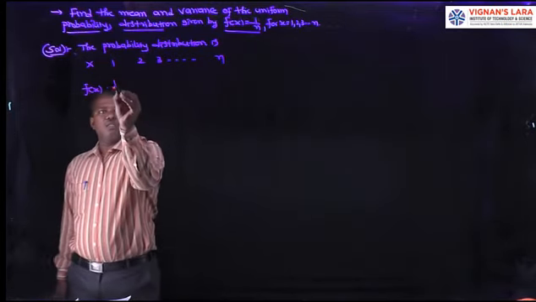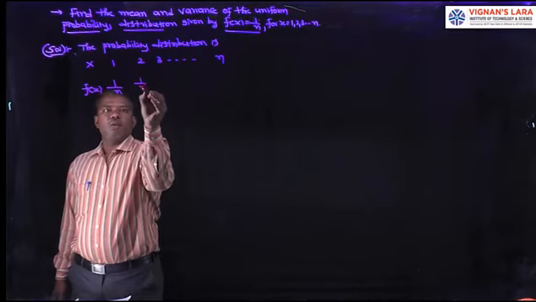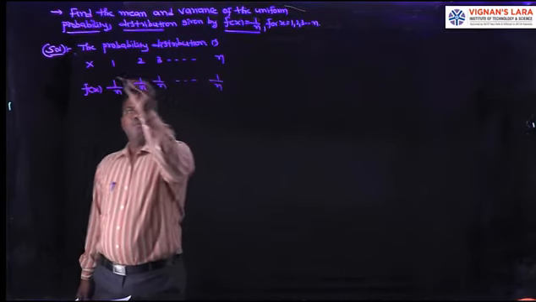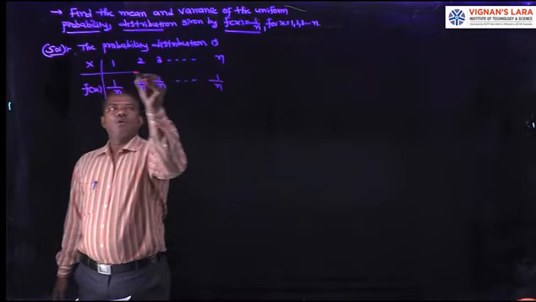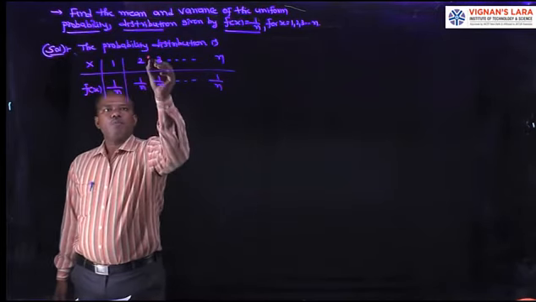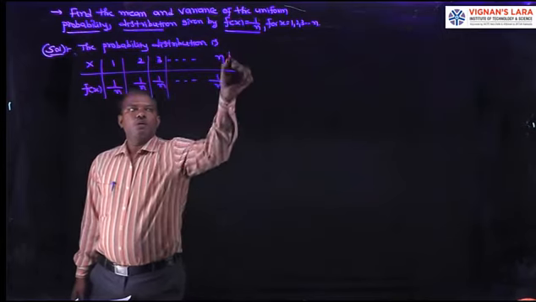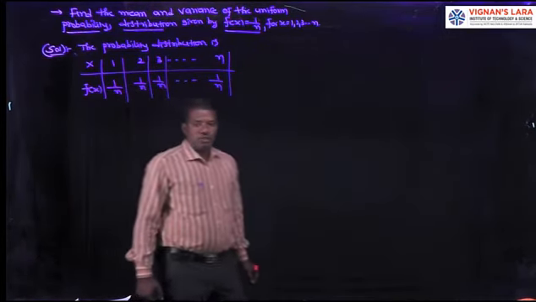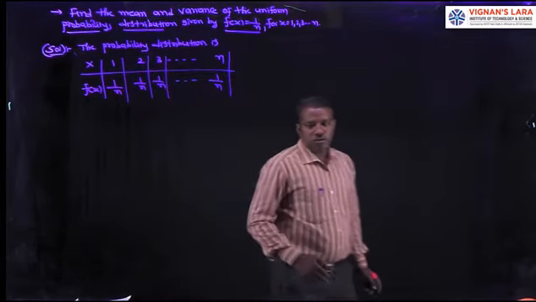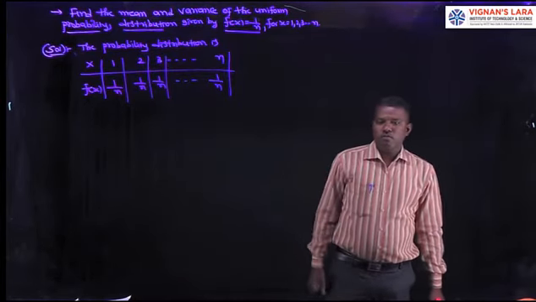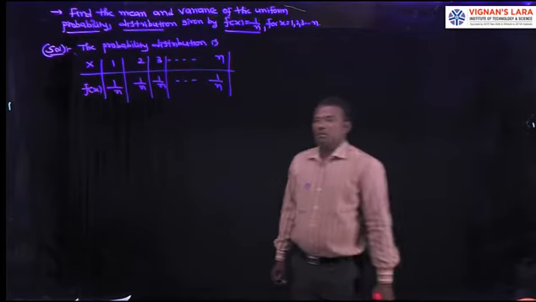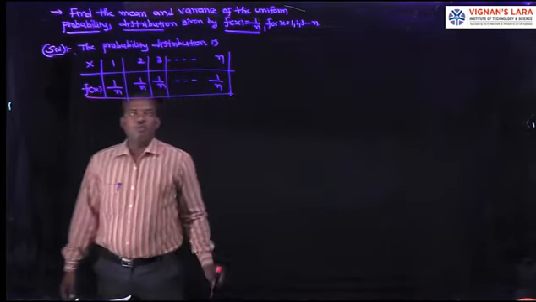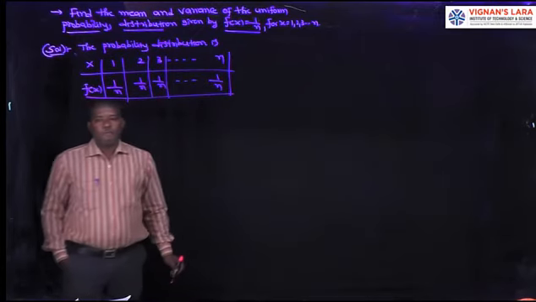In all the cases, f of x has the value 1 by n, 1 by n, 1 by n, and at n also 1 by n. That is the uniform probability distribution.